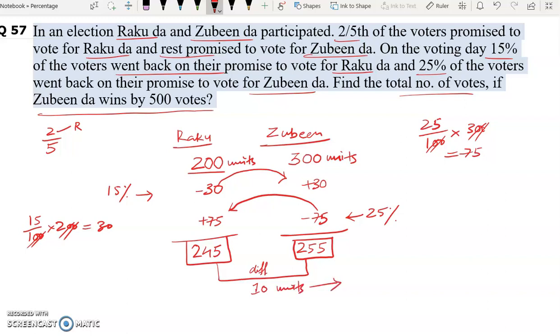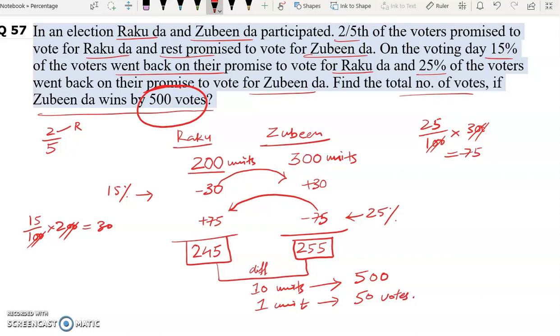But in the question, it's given that Juvinda wins by 500 votes. So 10 units of votes represents 500. 1 unit will represent how much? 500 divided by 10, 50 votes. So we need to find the total number of votes.